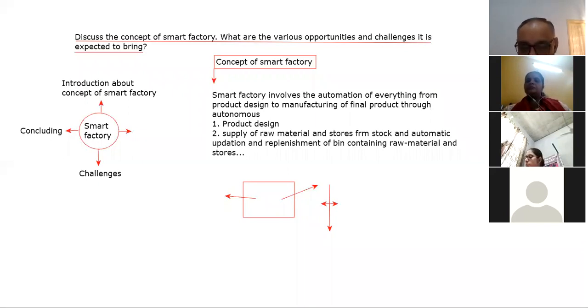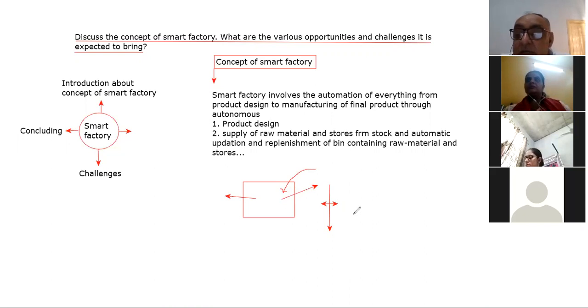From that supply department, the material will be issued and will reach the bin automatically. So that means the human role will end.